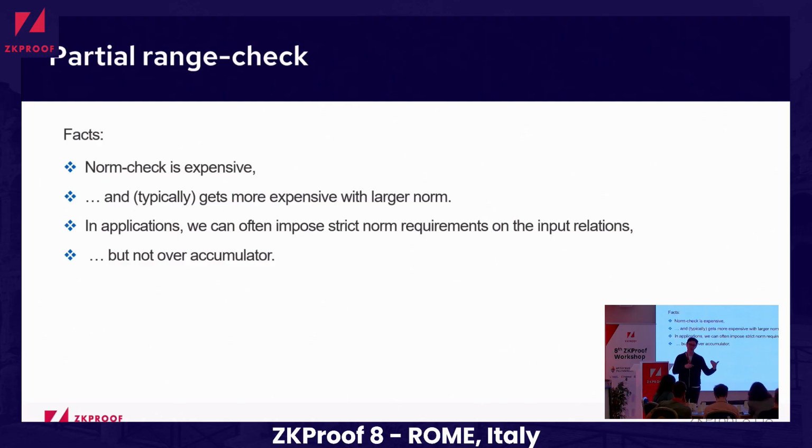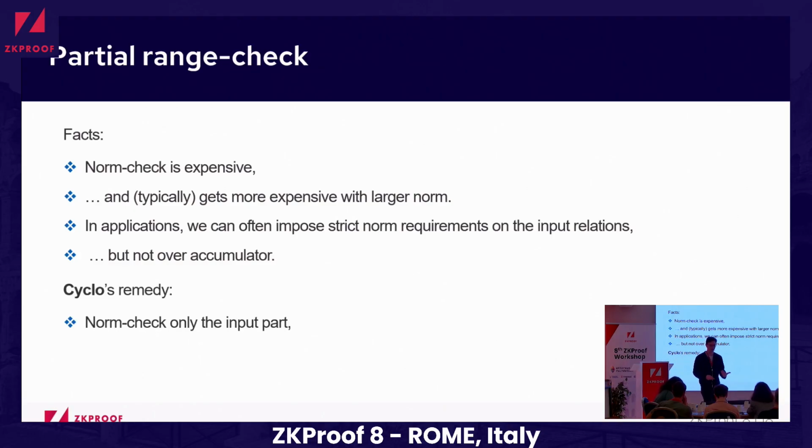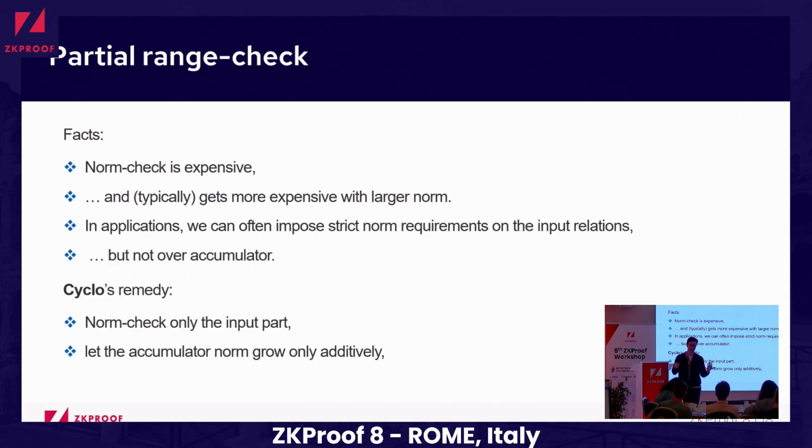However, we cannot say the same about the accumulator. So the accumulator acts a bit specially. And Cyclo's remedy to all of these issues is that we would like to perform a norm check only on the input parts of the folding scheme and simply let the accumulator norm grow. However, we design it in such a way that this norm growth is only additive instead of multiplicative.